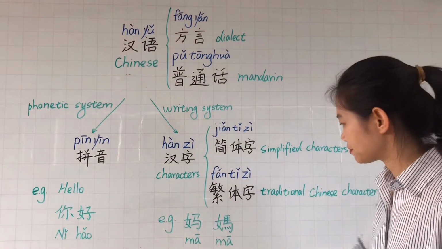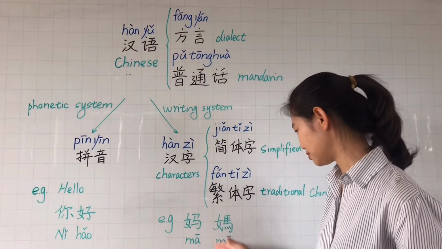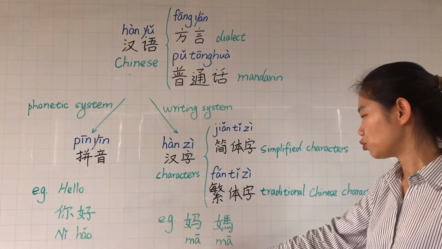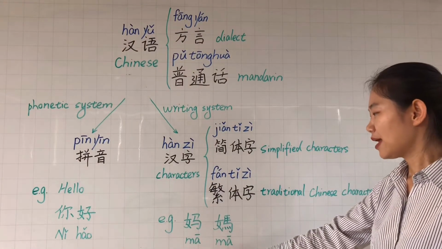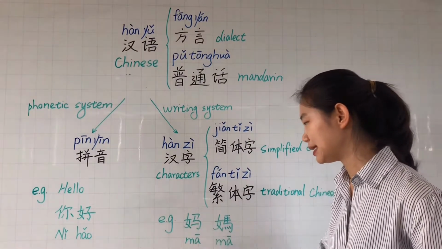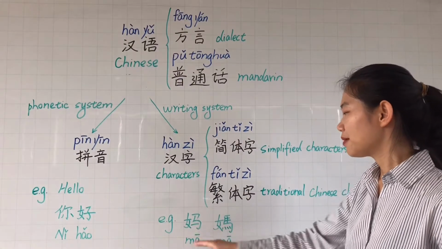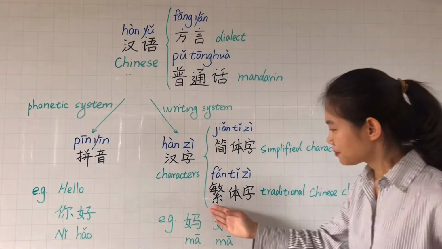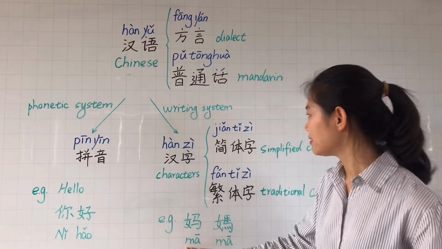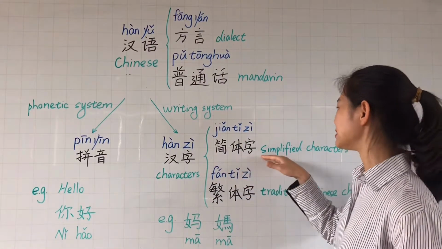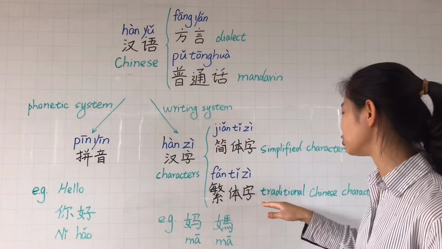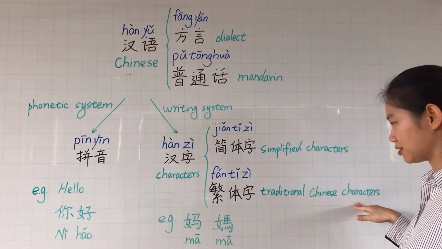For example, look at these two characters. The first one, ma. The second one, ma. They have the same pronunciation and they have the same meaning. Mother. Yes, but the characters are different because this one is the 简体字, simplified characters, and this one is the 繁体字, traditional Chinese characters.